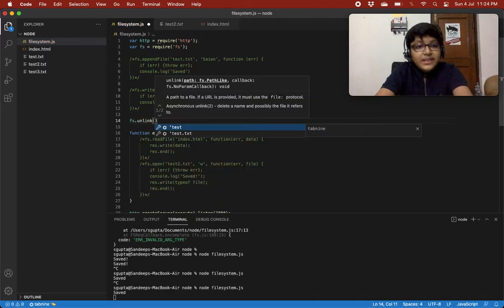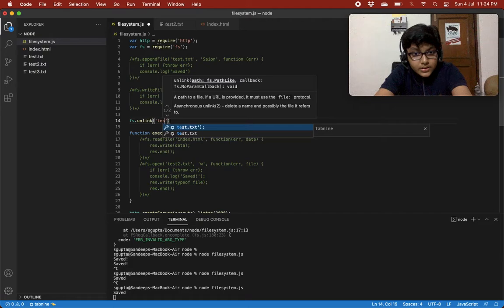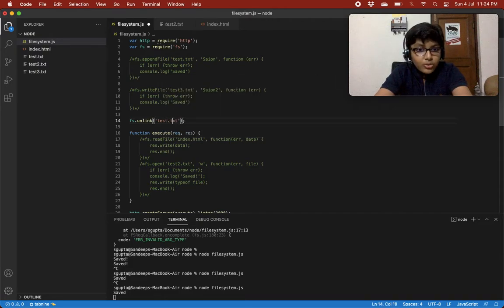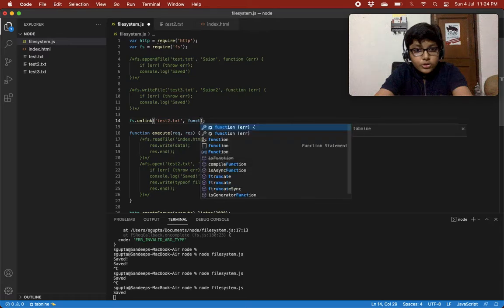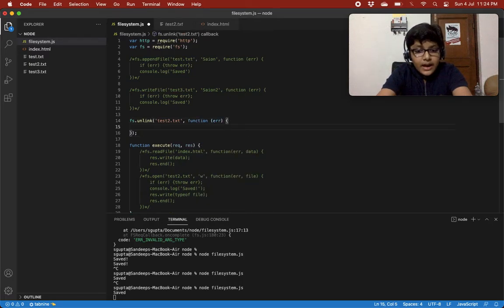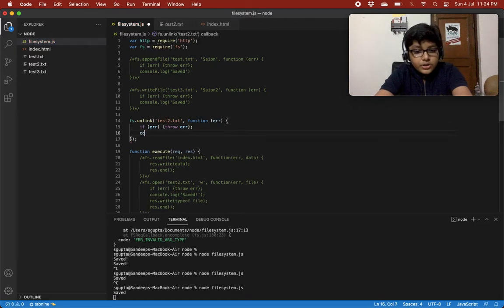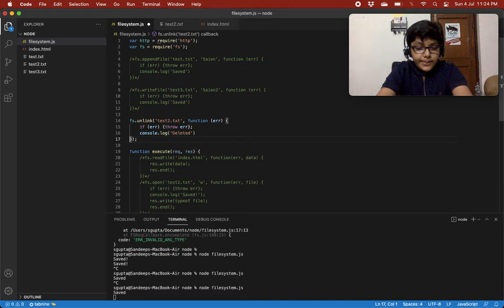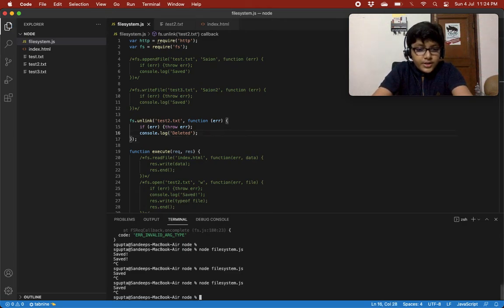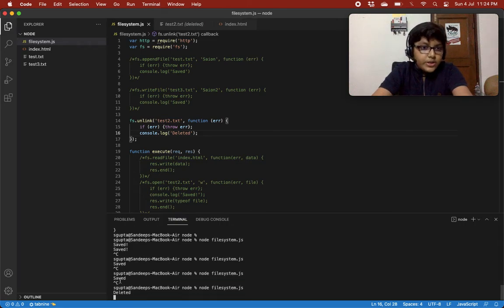So we are unlinking the file test2.txt, and for error handling we are checking for errors, function error, and if there's an error, throw the error, and just console.log deleted. Yep, command S, control C, and now it is showing us deleted.